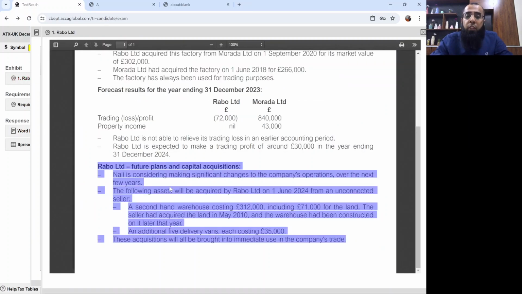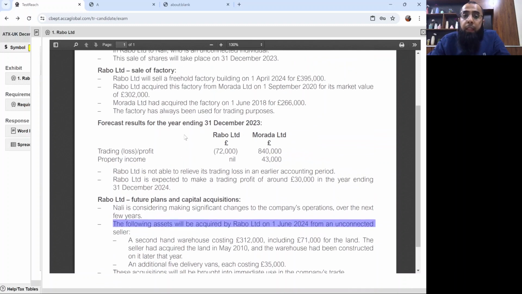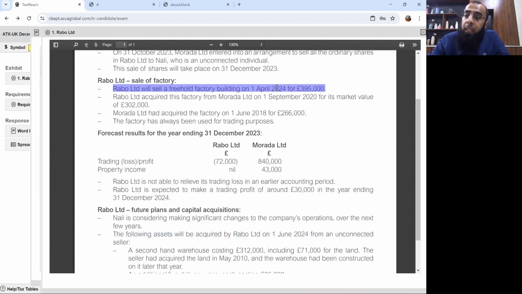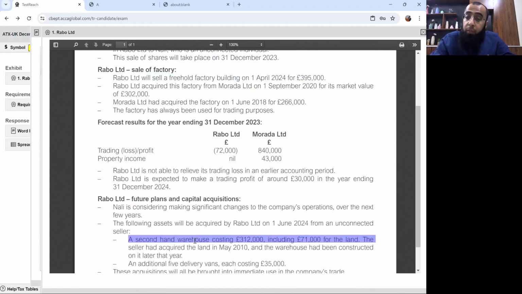Okay. Now, first of all, if I talk about purchase of land and building, this warehouse is land and building. It also includes the land value. So, purchase of land and building is a qualifying investment for rollover relief. And this investment is done on 1st June 2024. The disposal of the factory was done on 1st April 2024. Since it's within 36 months of the disposal date, it's a qualifying period of reinvestment. So yes, rollover relief will be available on reinvestment in the second-hand warehouse.